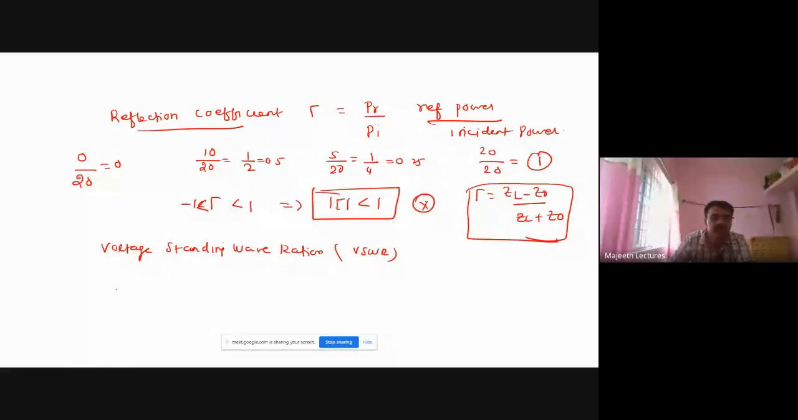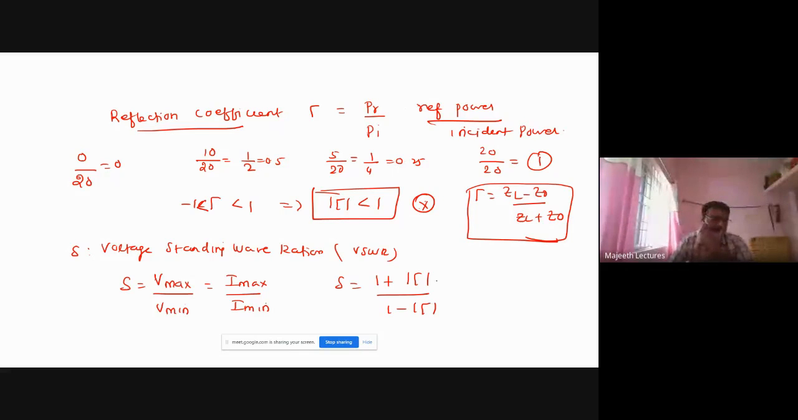Now, voltage standing wave ratio. Its symbol is S. S is nothing but the voltage standing wave ratio, given by the ratio of maximum voltage to minimum voltage, or the ratio of maximum current to minimum current. In terms of reflection coefficient, S is given by 1 plus mod gamma divided by 1 minus mod gamma. These relations are widely used in the exam.